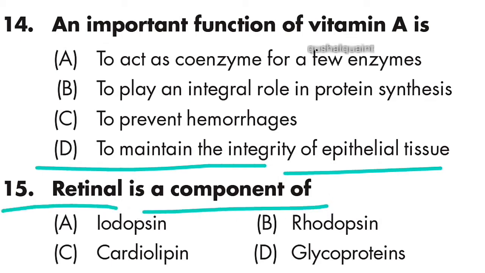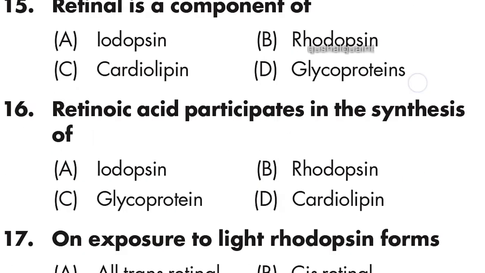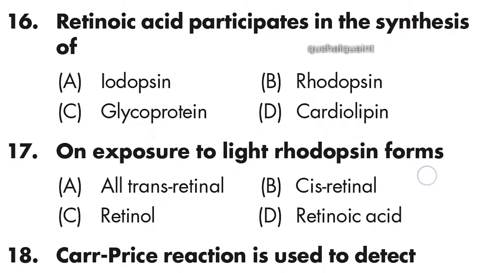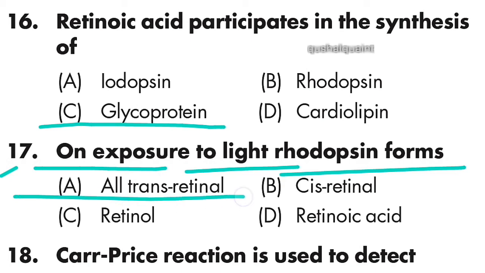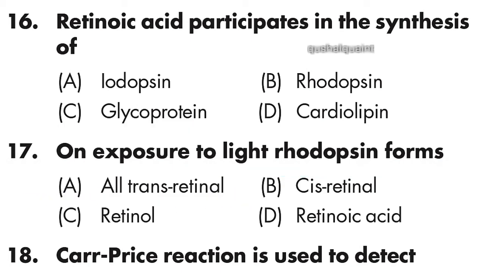Question number 15: retinal is a component of rhodopsin. Option B is right. Next question: retinoic acid participates in the synthesis of glycoprotein. Option C is right. Question number 17: on exposure to light, rhodopsin forms all-trans retinal. Option is right.